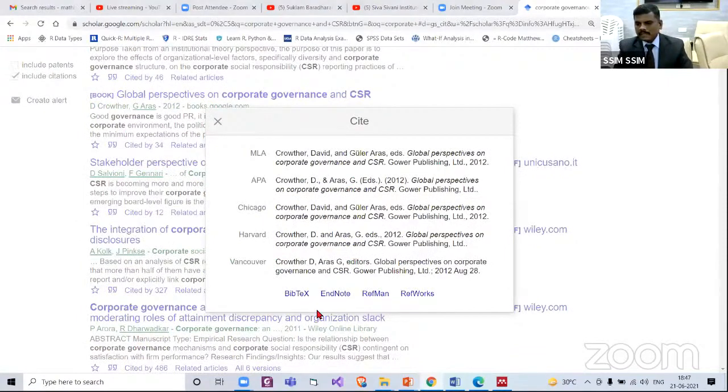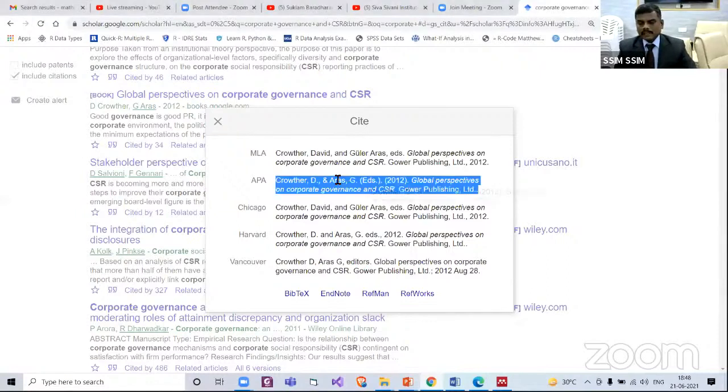Karthik, can it be minimized? Yes. Here we have this one. Now see this one: MLA style, APA style, Chicago style, Harvard style, Vancouver style. Among management scholars, the majority of the time we use this APA style. So what we will do, we will copy this and go to our Word document.